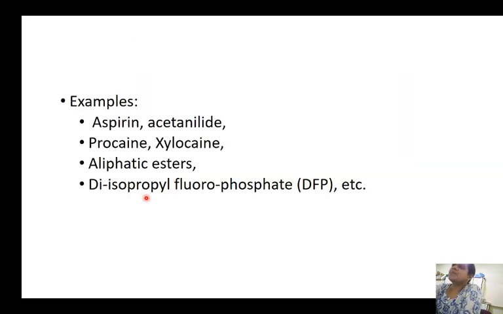Now, what are the examples of the drugs? Some of the drugs commonly metabolized by hydrolysis are aspirin, an analgesic; then procaine and xylocaine, which are anesthetic agents; aliphatic esters; and diisopropyl fluorophosphate. We will see how aspirin, procaine and DFP are metabolized.